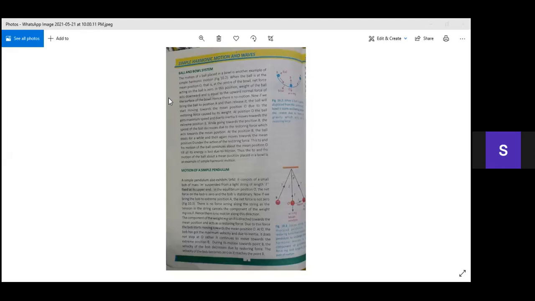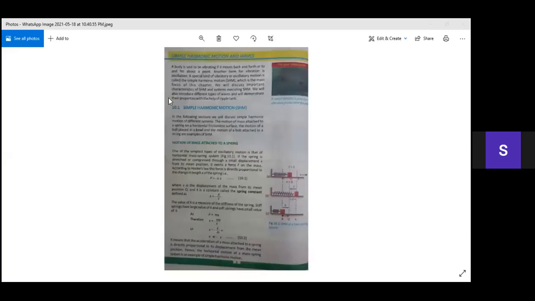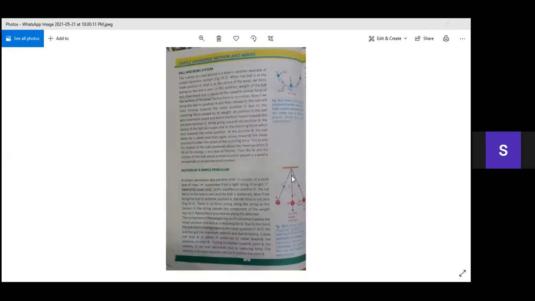Now another example of simple harmonic motion is the simple pendulum. Let's see how the simple pendulum's motion is simple harmonic motion. First of all, we will discuss its construction.